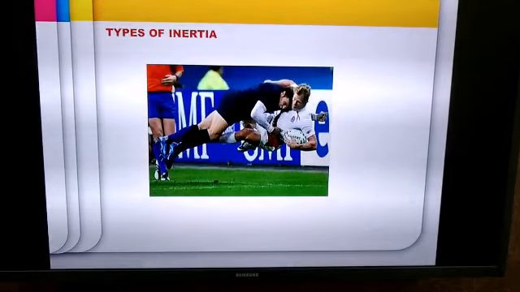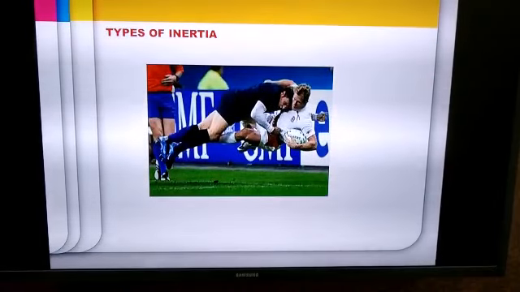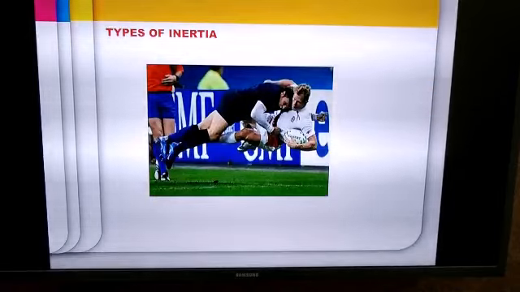Here you can see two players colliding with each other, isn't it? So the bodies of the two players were in a state of motion and they collided with each other. So what will happen in this case? Both of them have inertia of motion. So when they collide with each other, will their body suddenly go into a state of rest? That's not possible. Their body initially had inertia of motion. So when they collide, the body will continue to have this inertia of motion and therefore both of them will be thrown onto the ground.